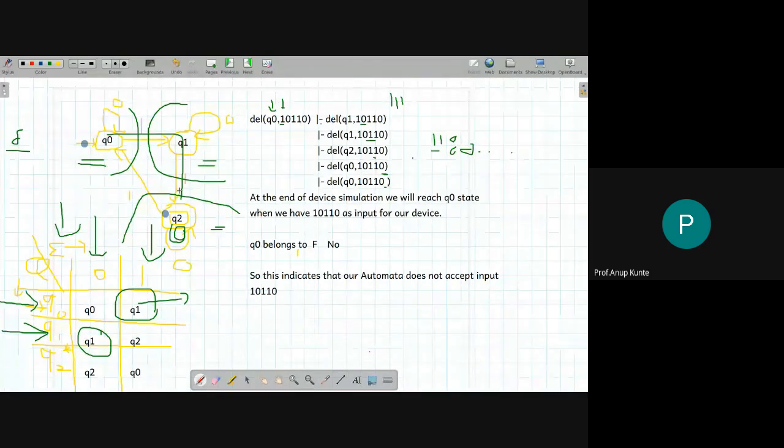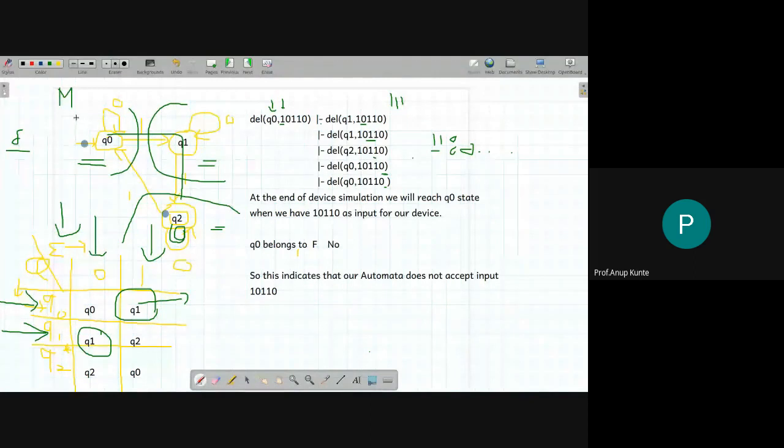Now, this question that I've asked is important. ऐसे हम लोग हर एक string के लिए बता सकते हैं कि whether the string is acceptable or whether the string is non-acceptable by simulating it. Now, if I start collecting all the strings which are acceptable, then that collection of strings is referred to as language of this particular automata. So now this is another concept that you need to understand. So Friday lecture I'll be throwing more light on what I'm talking about today.